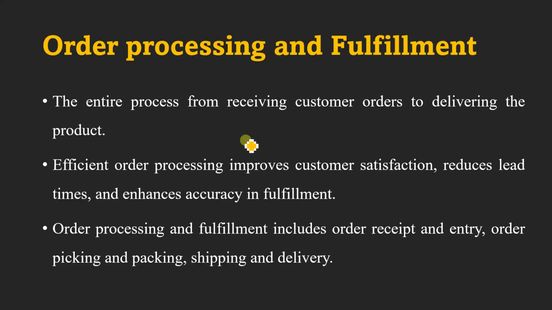The next is order processing and fulfillment. The entire process from receiving the customer order to delivering the product is nothing but order processing and fulfillment. So efficient order processing improves customer satisfaction, reduces the lead time, and enhances the accuracy in fulfillment. Order processing and fulfillment involves order receipt, whatever order we received, that is, we can say purchase order, PO, and entry, order picking and packing, and shipping and delivery. These are the big operations that may be categorized under order processing and fulfillment.